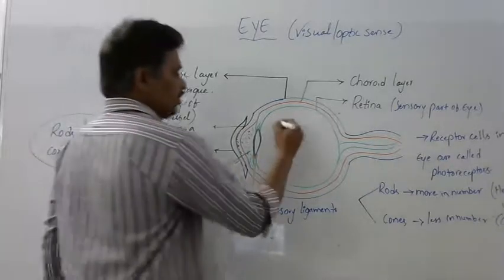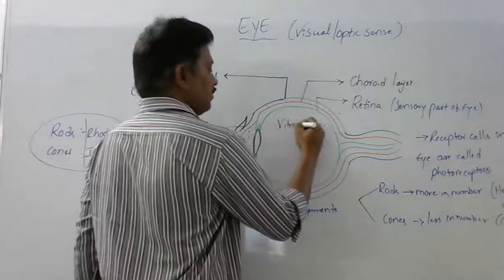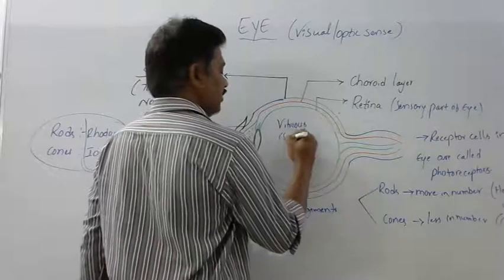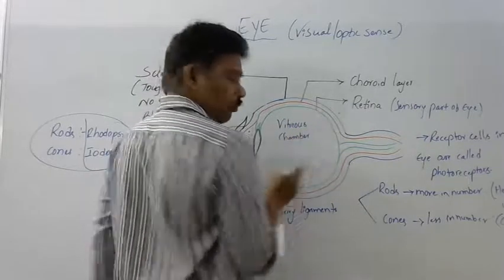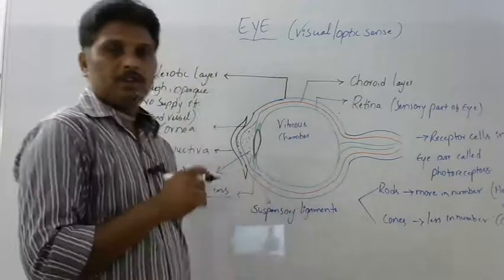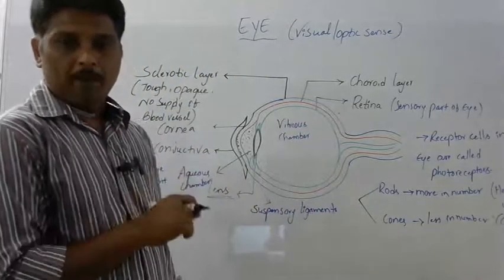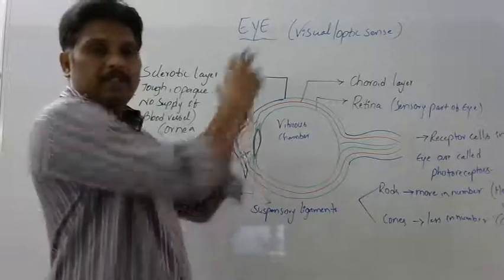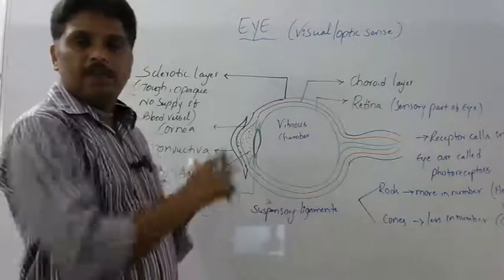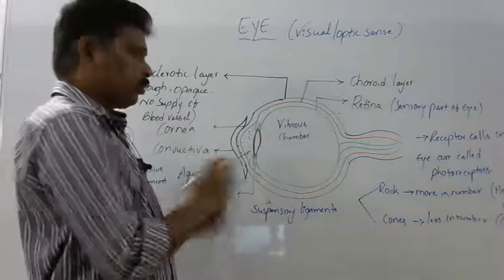Aqueous humor helps in maintaining moisture on the surface of the eye. Next, this is called the vitreous chamber. It consists of a jelly-like fluid called vitreous humor, and this helps to maintain the shape of the eye. This is about the two chambers.